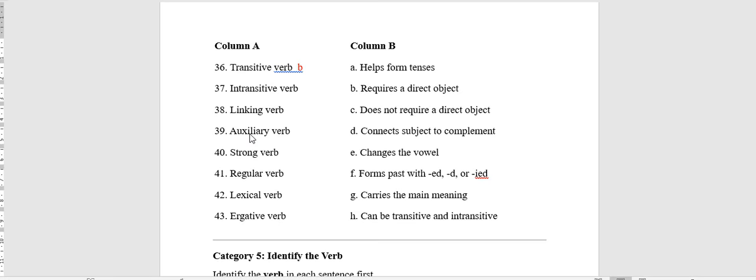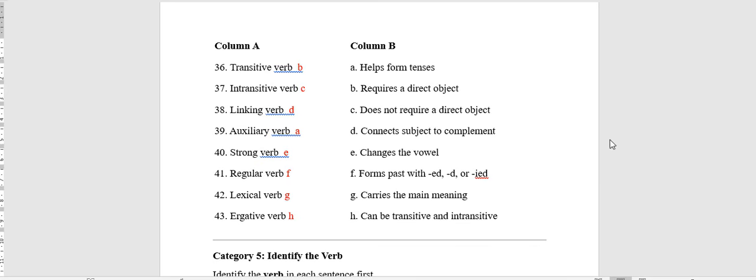Form past with the ed, d, or ied. Lexical verb. That's G, carries the main meaning. Ambitransitive verb. That's H, can be transitive and intransitive. Here, as we can see, 36B, 37C, 38D, 39A, 40E, 41F, 42G, and 43 is H.